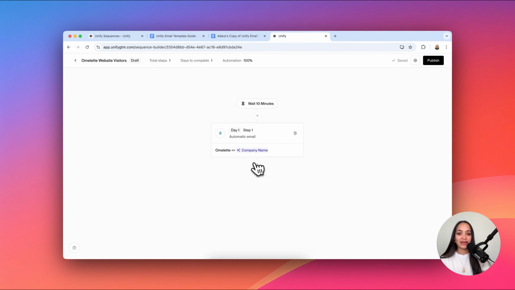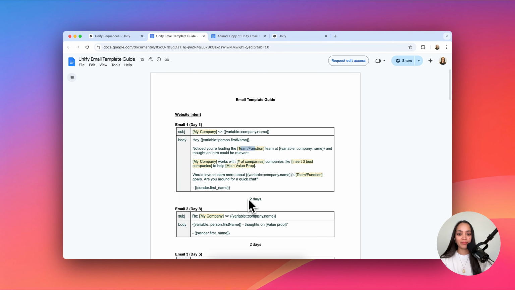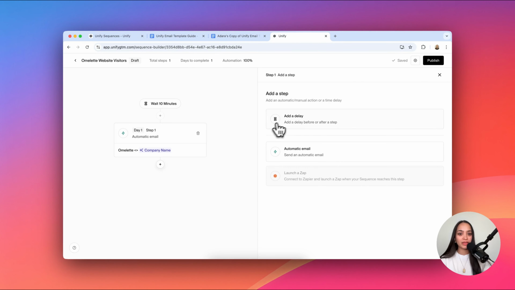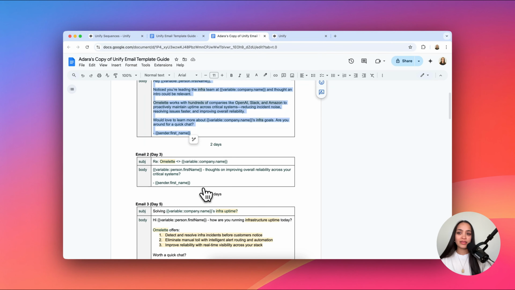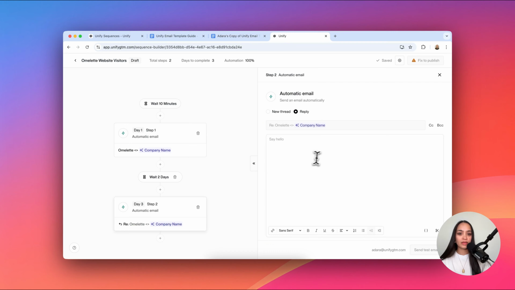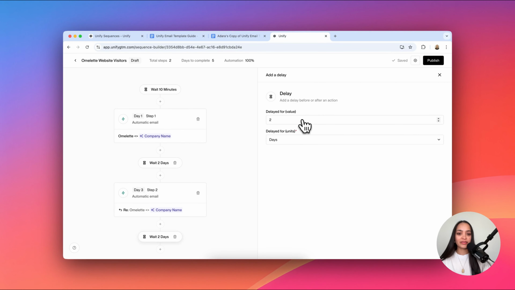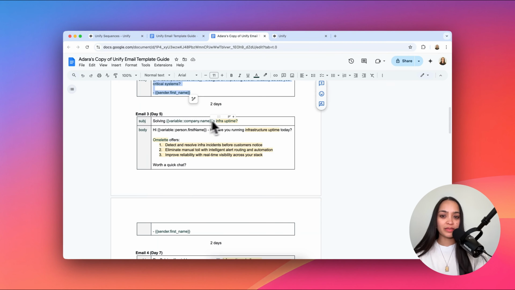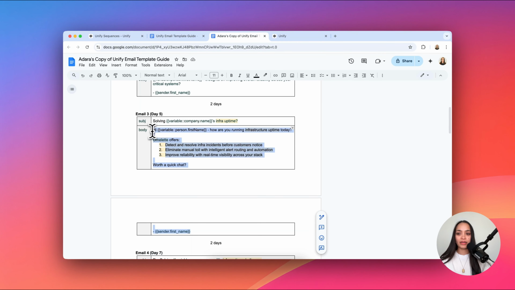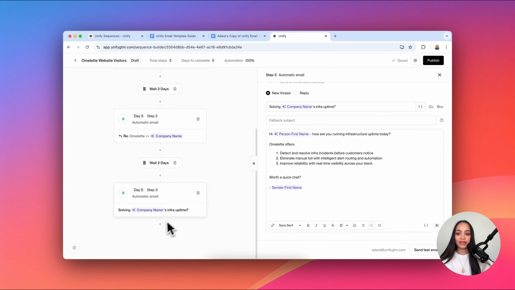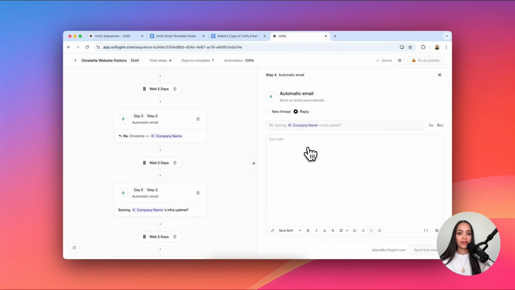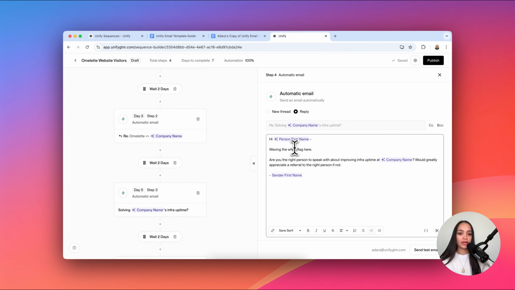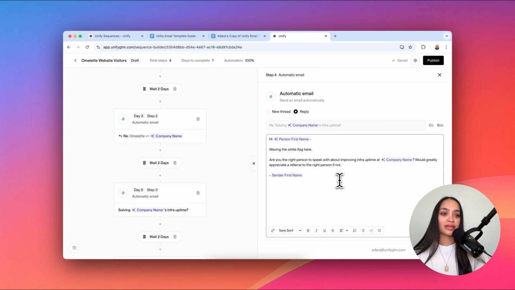That's the first email. Now let's go ahead and create the second email. There's going to be a 2-day delay in between them. So let's add a delay of 2 days, create the second email. The second email is a follow-up. So we'll just paste this follow-up here. Looks good to me. And then add another delay of 2 days and add a third email. For the third email, we recommend starting a new thread and paste this body of the email here. Finally, let's add another 2-day delay. Click Add Email. This will be a reply, and we'll paste the final copy in the section below.